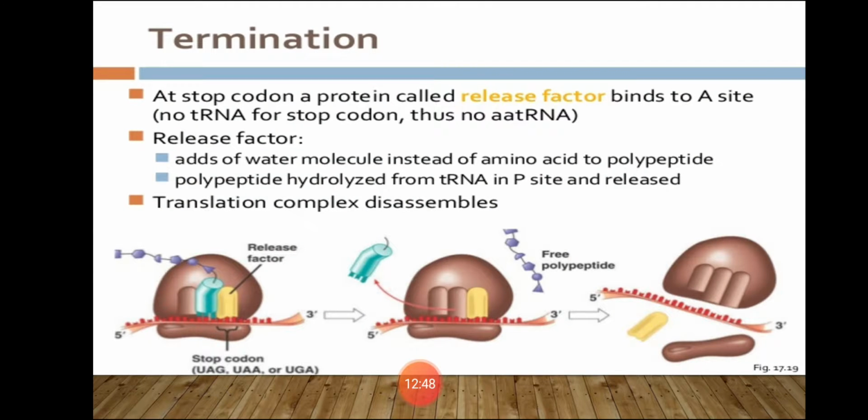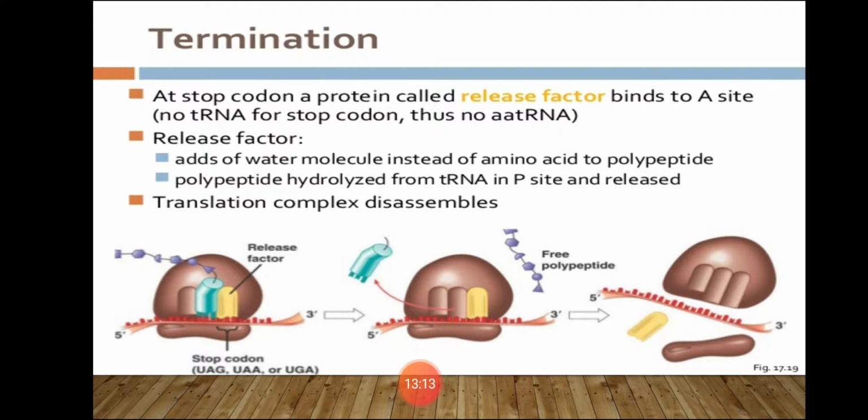There are three termination codons we have studied, that is UAA, UAG and UGA. These termination codons are exposed at the A site. They are not read and not joined by the anticodon of any tRNA. So, what is going to happen here?